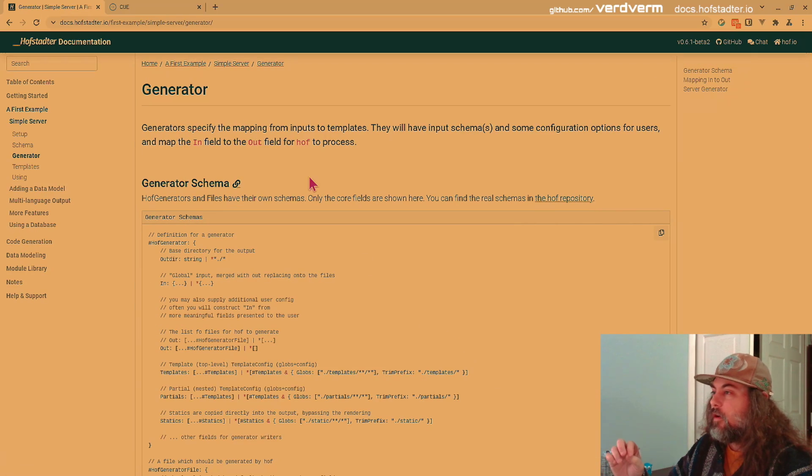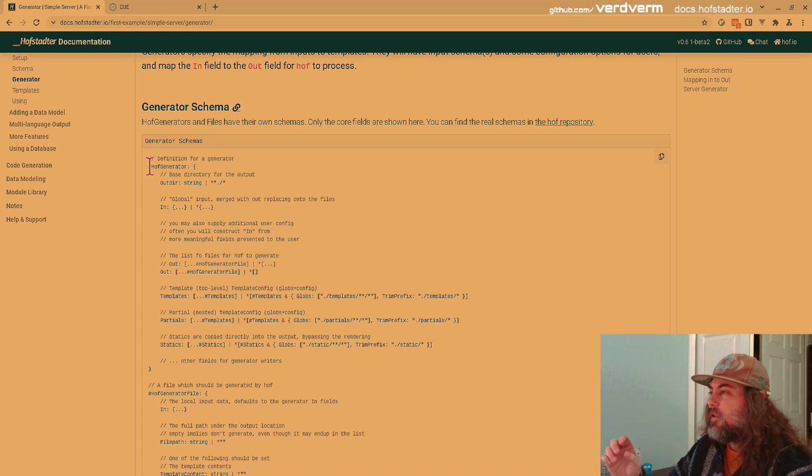Anyway, then we have a generator. And this is the definition for host generators. So any generator is going to abide by this schema here. It has an outdir where it's going to write the code, typically right where you are, but for our examples, we do it a little bit different. And then every template gets an in value, which is something that you have to provide as a generator writer to Hof. Whether or not you expose this directly to your user we'll see in a bit, it's either or, however you want to do it.